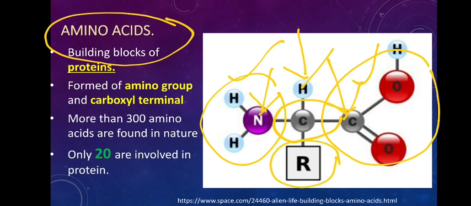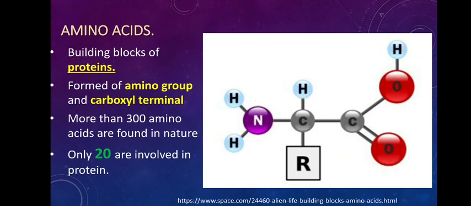This R group can be anything from a hydrogen atom to CH2, or an alkyl group, or even an aromatic or cyclic compound. Depending upon the type of side chain that is present, there are different types of amino acids.